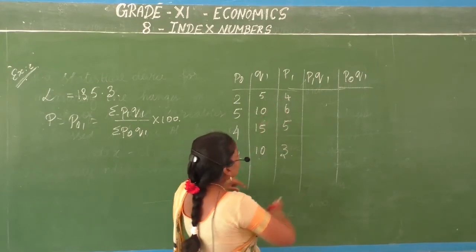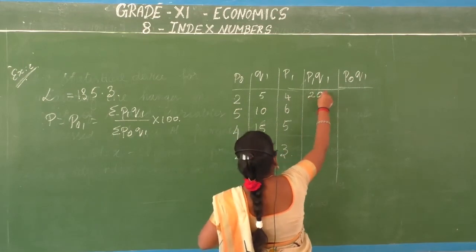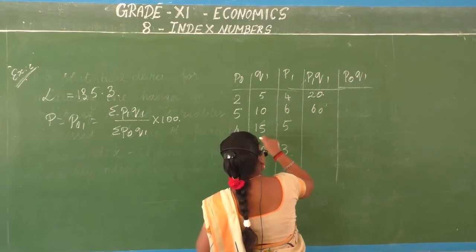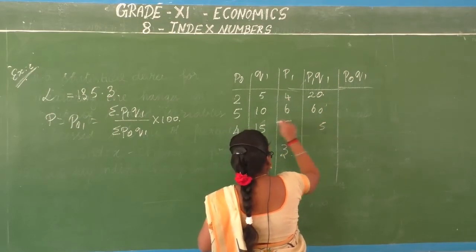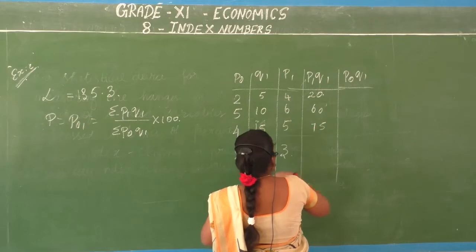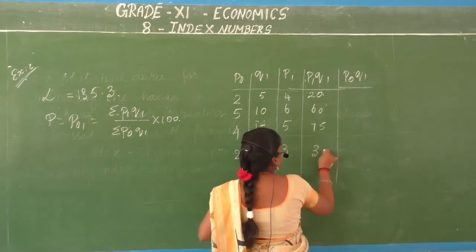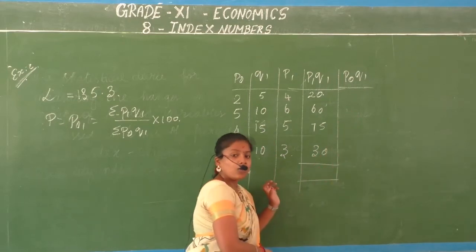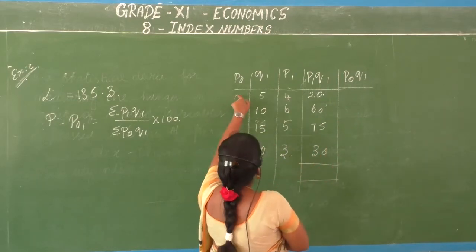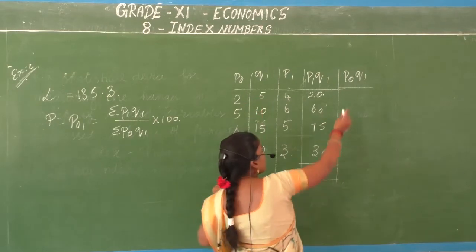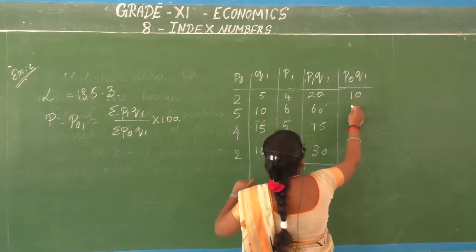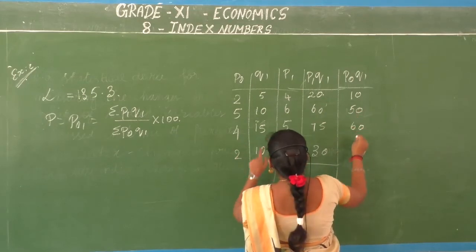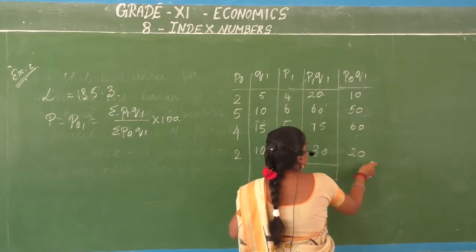P1 into Q1: 4 5s are 20, 6 10s are 60, 5 into 15, 5 5s are 25, 75, 3 10s are 30. Then you need your P0 Q1: 2 5s are 10, 5 into 10, 50, 4 into 15, 60, 2 into 10, 20.